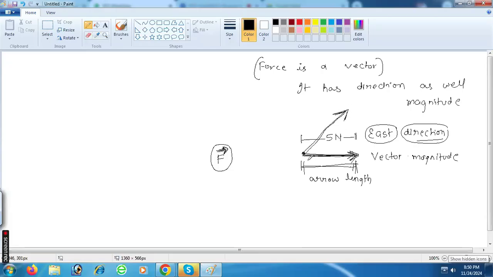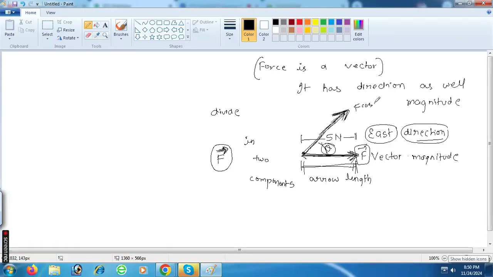Suppose we basically divide the F vector into two components. Do you know what are components? This is your theta angle, and this is your F vector. Do you understand what this is? What is the arrow length here?